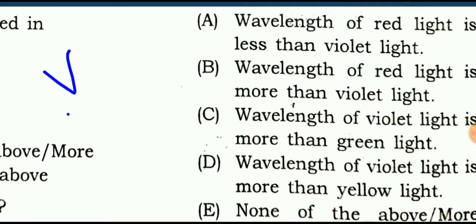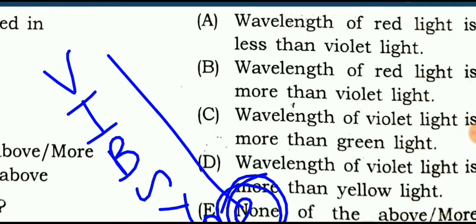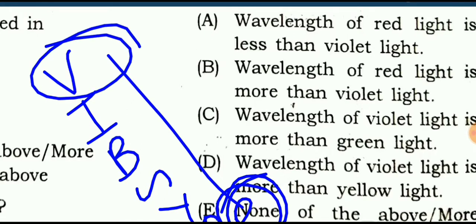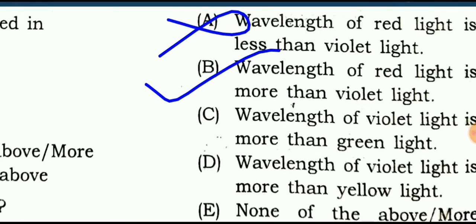You have studied VIBGYOR, and you know the red light has maximum wavelength out of these 7 and violet has minimum. So according to this you will have to answer. Here is wavelength of red is less than violet. No, wavelength of red is more than violet. This one is right.